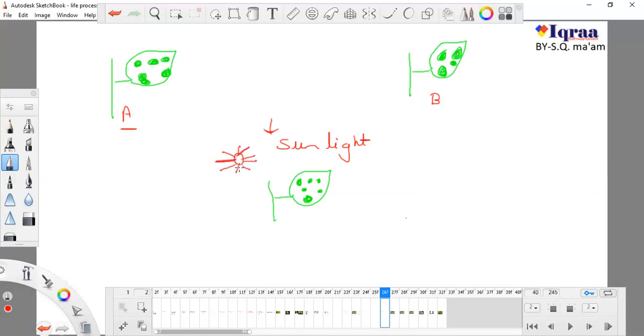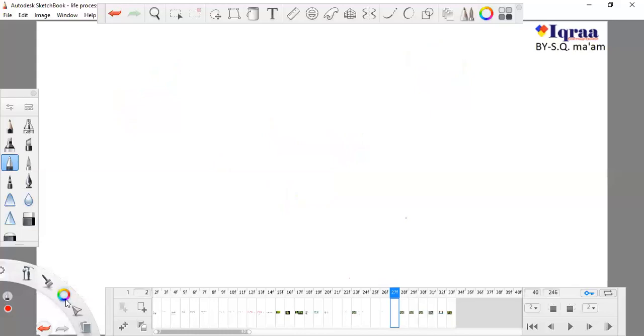Now I put it in sunlight, and after 2 to 3 days, I'm putting them back into a dark zone. So this plant A is now in the dark zone.